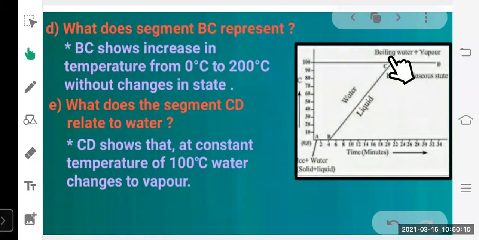Now if you observe the part of the graph that is CD, CD shows the constant temperature that is 100 degrees Celsius. And at this temperature, the water changes to vapor. Okay. I hope all of you understood this question and how you have to give the answer. Now let's move on to the second question.